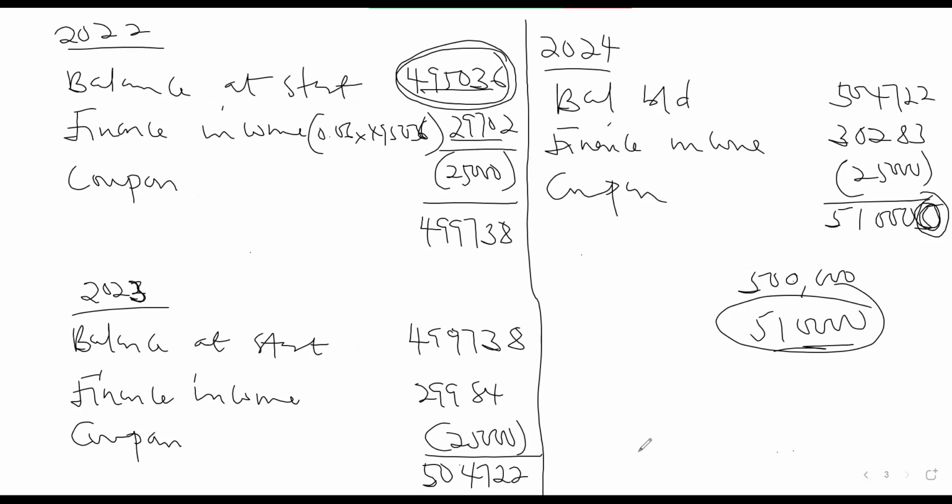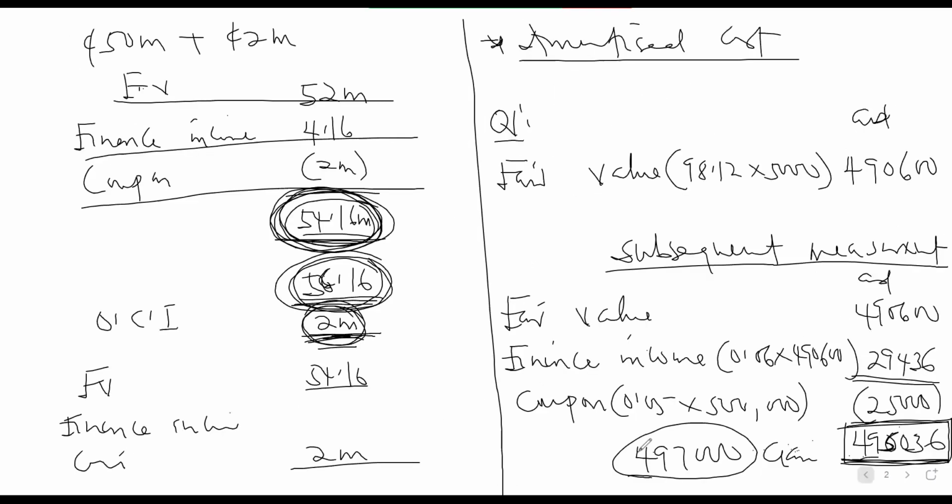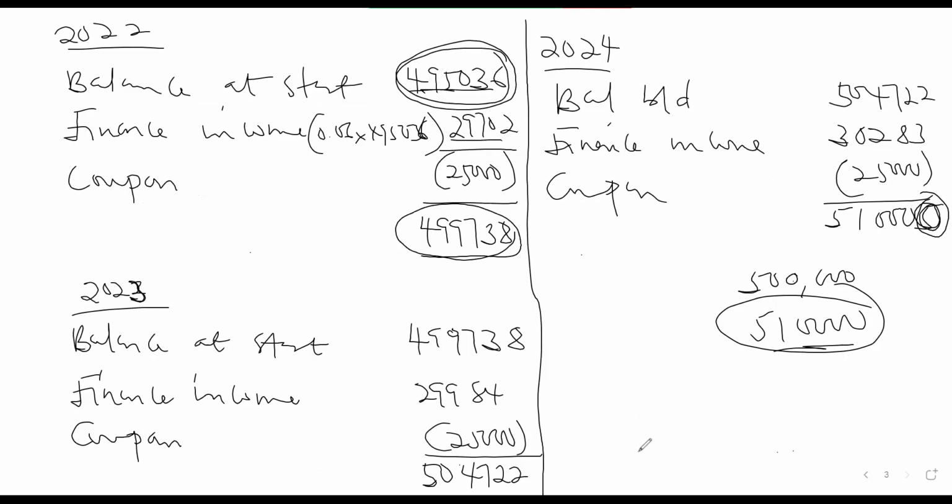But if you come here, the figure that you are going to get over here, you add your gain. You compare again. You add your gain for the first year because the gain is not part of this calculation. You can see the figure that we have used over here is excluding the gain. So you add a gain to this one, which is the gain for the first year. So maybe if the figure over here will give you now 500,000, adding the gain, this is supposed to be the actual closing balance.